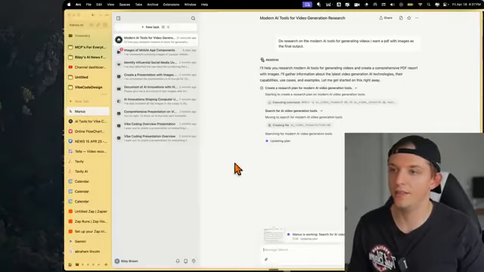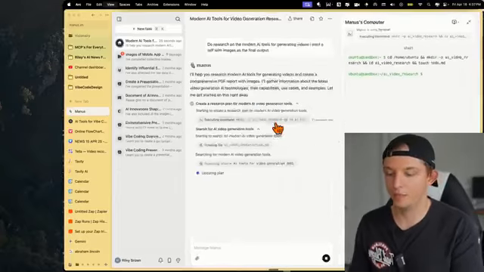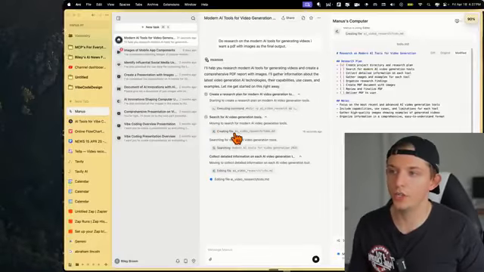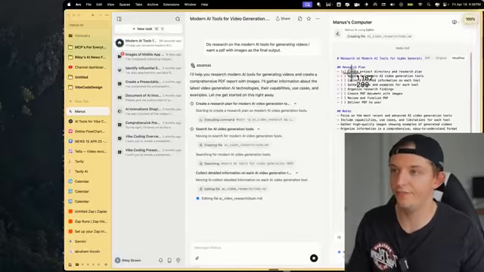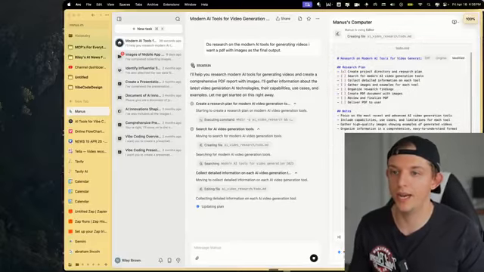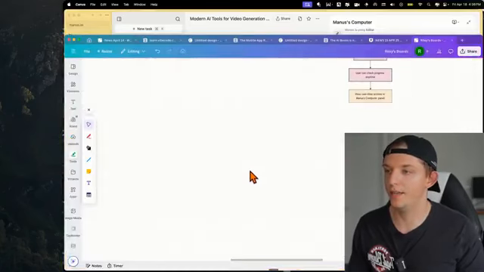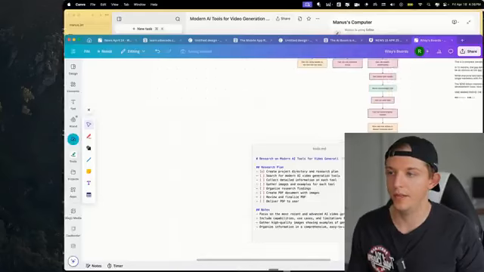If we go to Manus, we can see here that it's doing a bunch of stuff. What's cool about Manus is you can click on one of these, and this will actually open up this side panel right here, and it'll show you what's going on. So it'll show you the full plan. I think this is very, very cool. We can screenshot this. I'm going to add it to this board, which I'm going to make at the end. I'm going to organize it and make it super useful, and I'm going to allow you to download it and stuff.